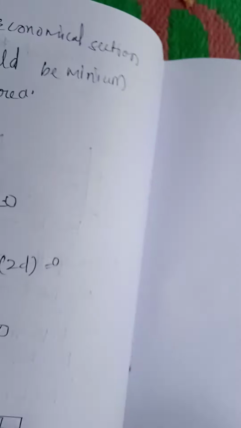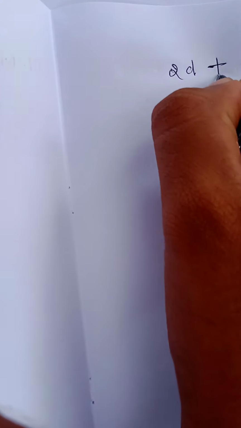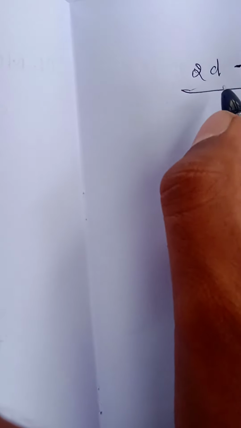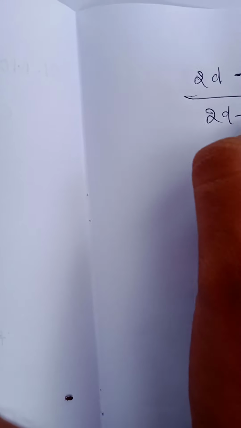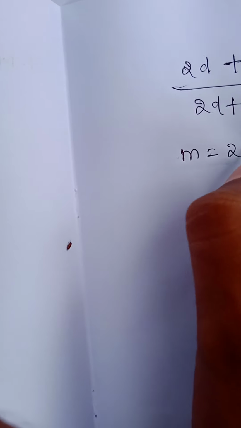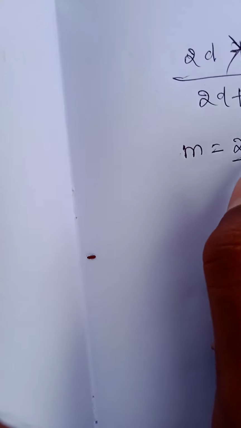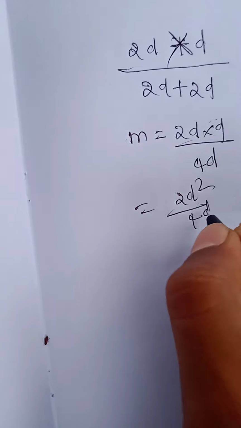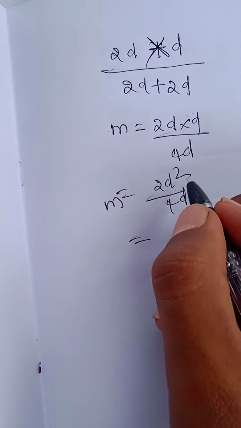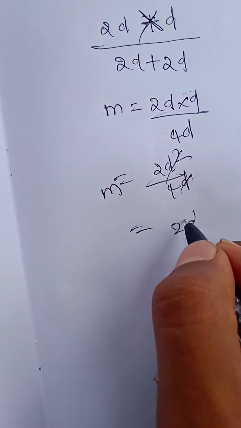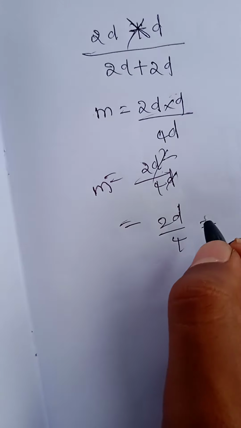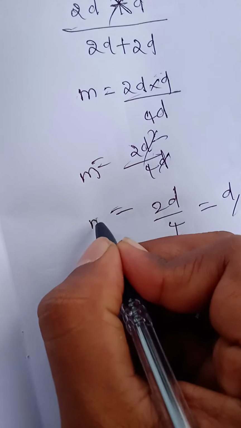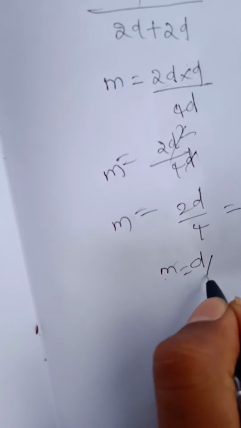In the place of b we substitute 2d, and in the place of d we keep d. Therefore m equals 2d into d divided by 2d plus 2d, which is 2d square by 4d. Now d gets cancelled, 2d by 4 equals d by 2. So m equals d by 2.